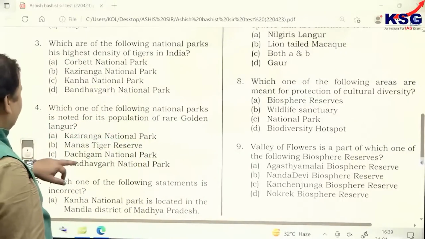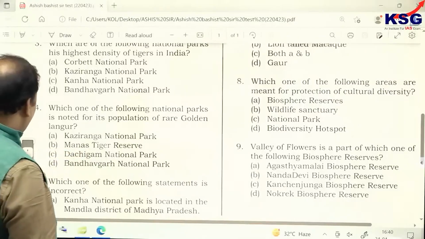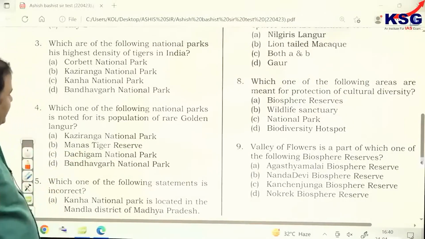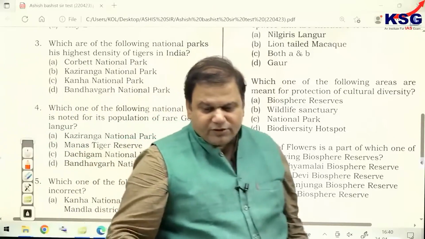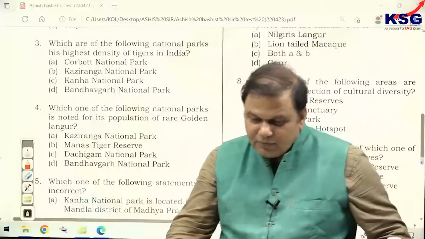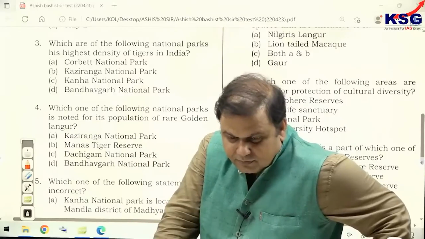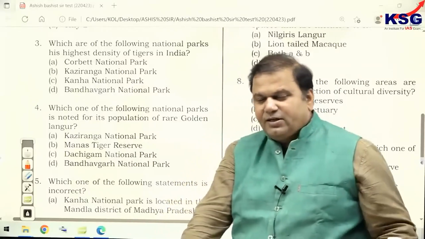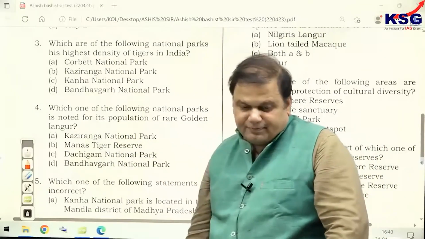Now, next question. Which one of the following national parks is noted for its population of rare golden langur? Can you tell me where the rare golden langur is found, exclusively found? Question number 4. Where is the rare golden langur found?